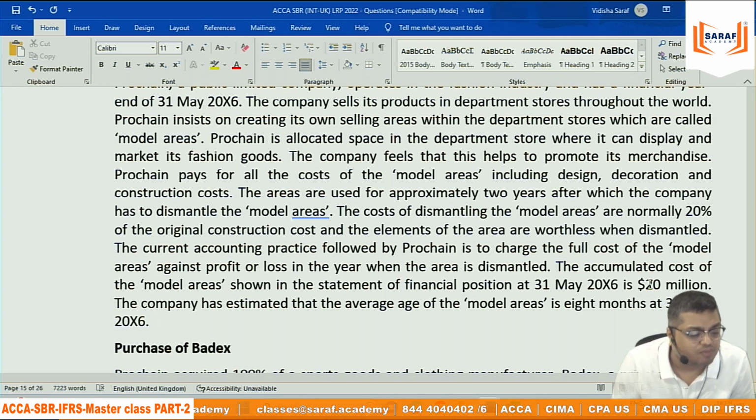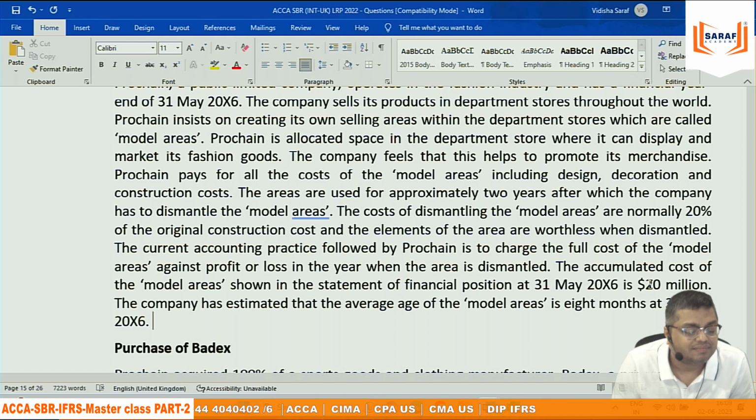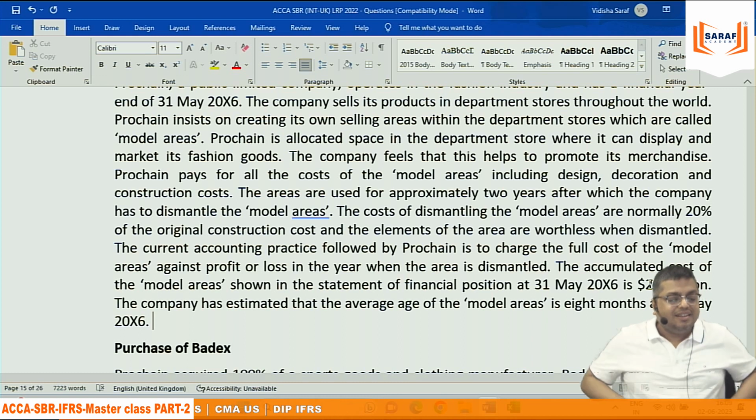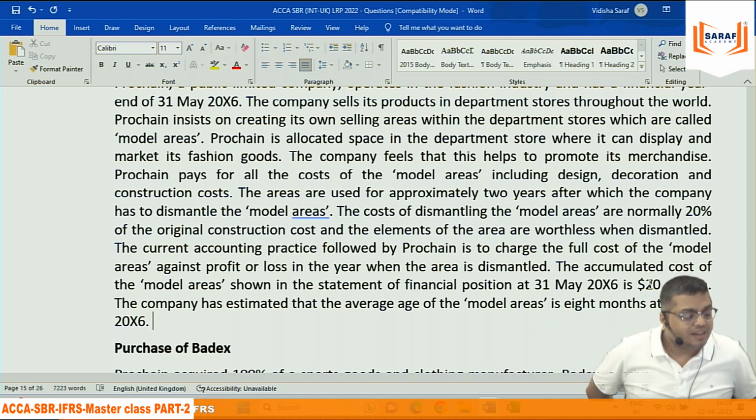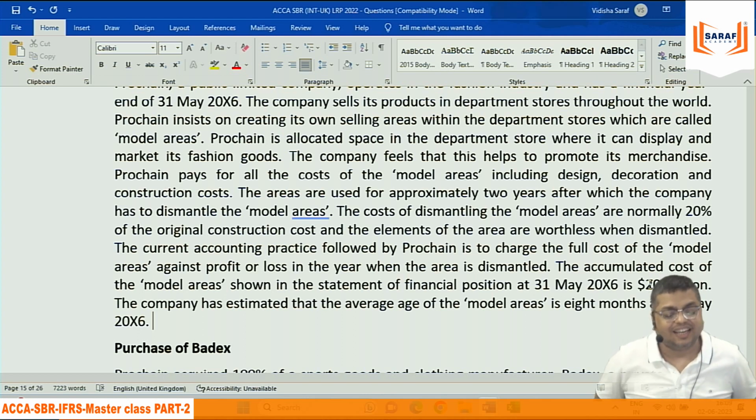So in the current year, how much depreciation will we charge? 1 million. How come? Only 1 year, no? 31st May is the year end, right? Then why are they saying the 8 months story? The company has estimated that the average age of the model area is 8 months at 31st May. So the construction has happened across the entire year, and the average period of utilization during the year is not the full 12 months but only 8 months. So you can say it is 24 divided by 24 into 8. Correct.